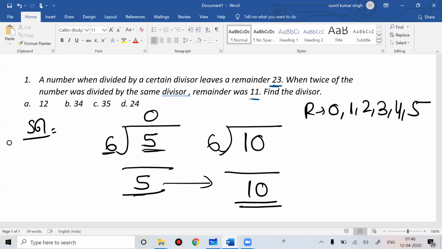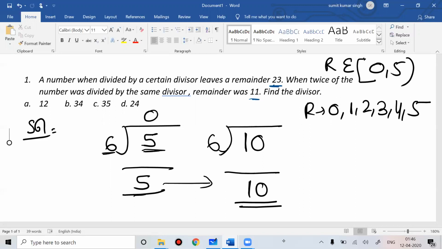Your remainder can never be more than or equal to the divisor. I can write this in inequality form, with open bracket and close bracket.